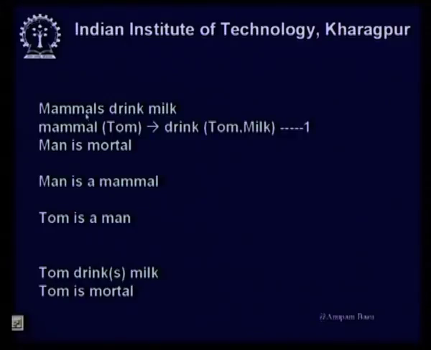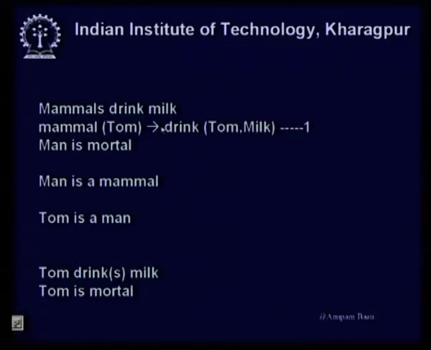Now, mammals drink milk, if we write that in this new form, there were some intuitive assumptions that we are making, that Tom is a mammal. So, if Tom is a mammal, then drink Tom milk is true. So, you see the reasoning is possible.